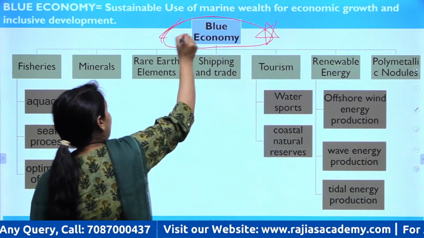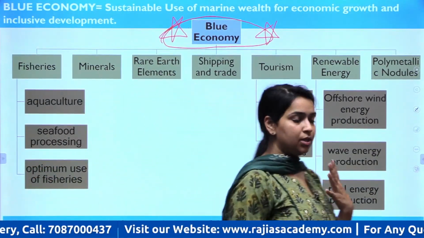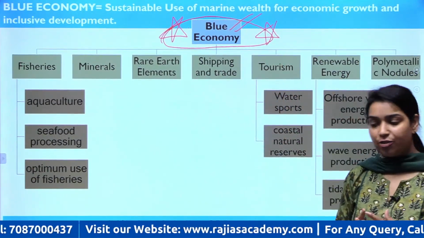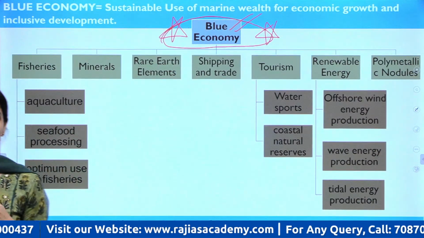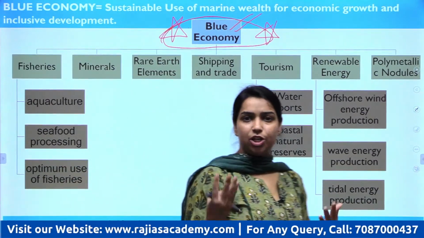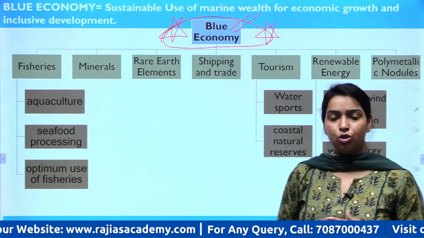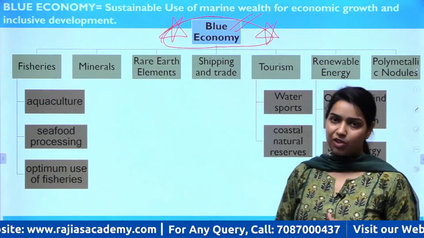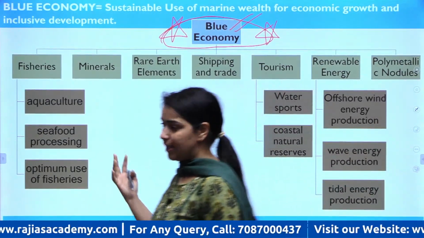Huge potential of blue economy residing in this region. See, again, this blue economy is a very important topic from your UPSC perspective. Already in GS3, a question has been asked on blue economy, and it can be asked again, even in your international relations, as we are discussing it here in the perspective of Indo-Pacific or any other region, and even in GS3 they can ask again. So very carefully understand this concept also.